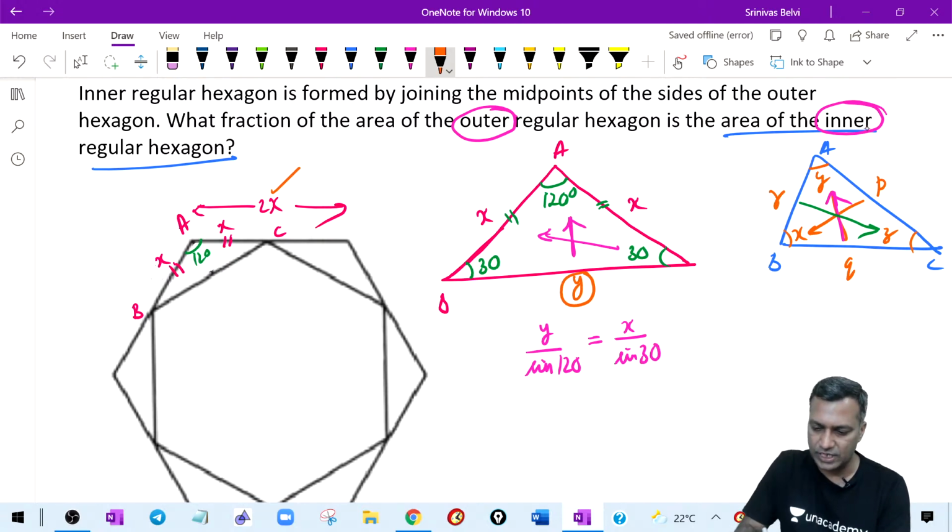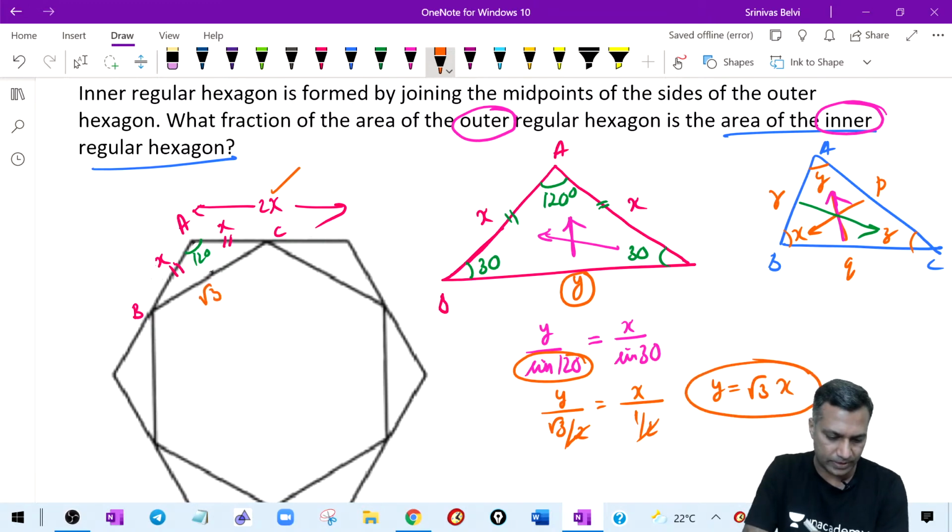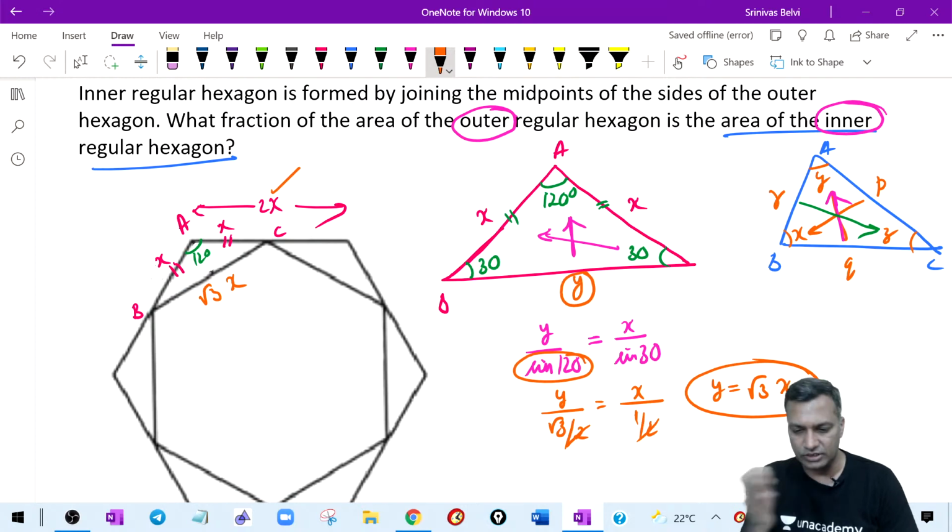Do I know the value of sine 120? We know that sine of 180 minus 60 is nothing but sine 60, which is root 3 divided by 2. This is equal to x divided by sine 30, and sine 30 is 1 by 2. Therefore, y is equal to root 3 times x. Job over. You did a lot of construction there, but just use the sine rule and you get the value as root 3x.